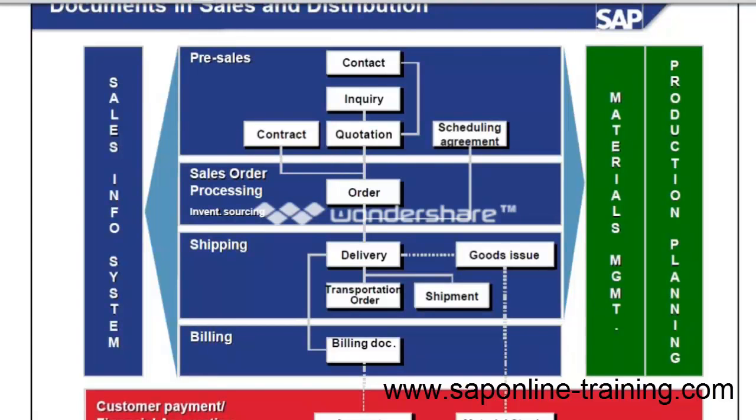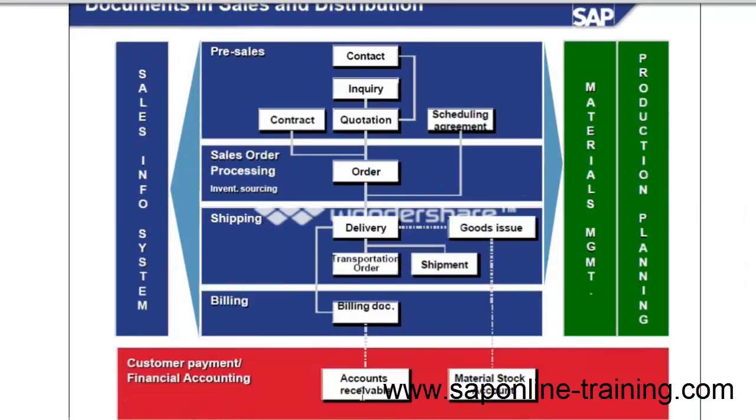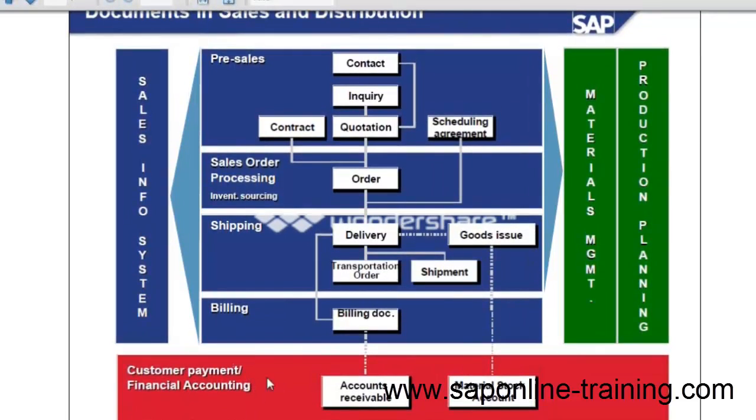BP and FI. If you can see the lower part of this particular diagram, you can see the account receivable, material stock account. These are shown with dotted lines, which means they are remotely affecting the other activities. So as an SD consultant, your job is to finish a gap analysis. Your job is to understand how to map the existing client's business into SAP. That's what you have to do.